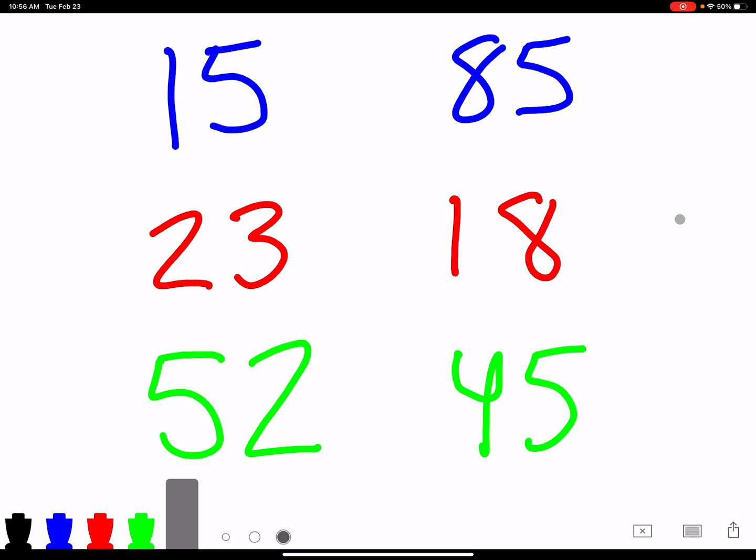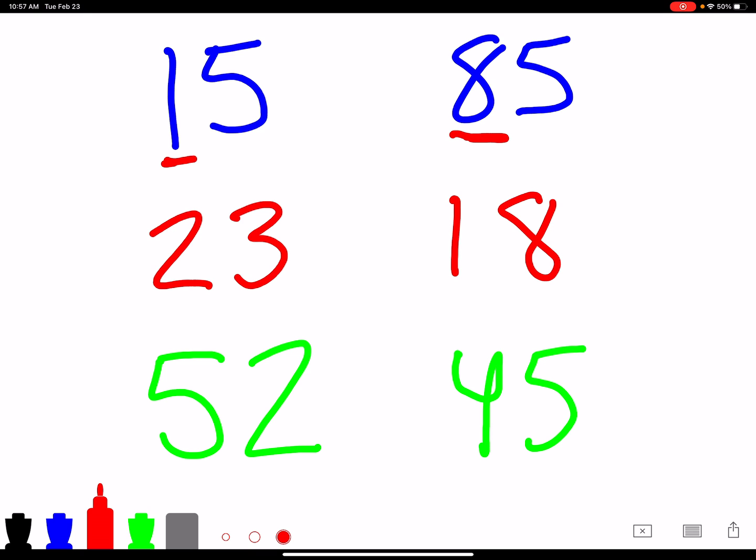Before we hop into big ideas, let us review greater than, less than signs. And a helpful tip, when I look at two numbers, I like to look at the tens place first. So for example, we have the number 15 and we have the number 85. What I like to do is look in the tens place to see which number is bigger.